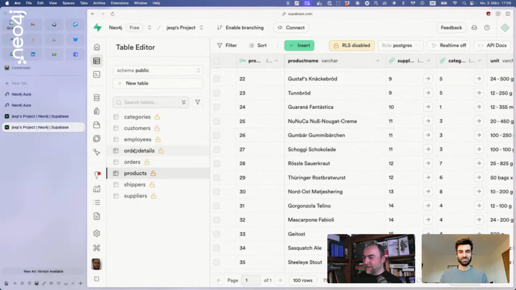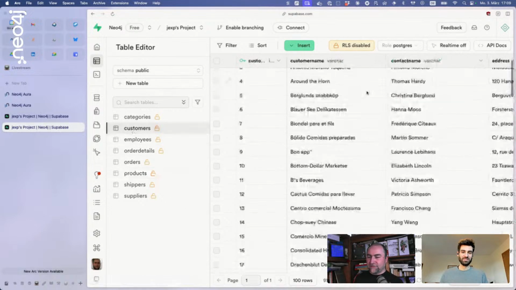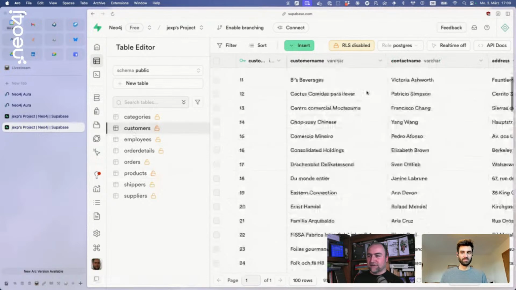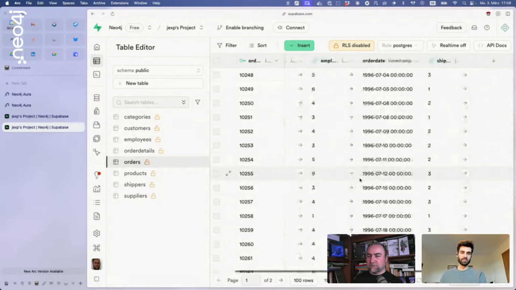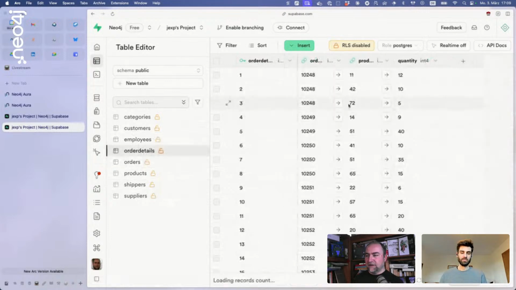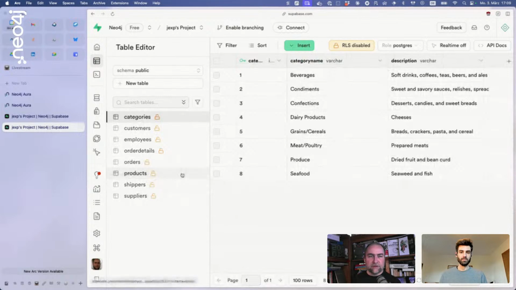Then of course there are customers from lots of different countries and contexts, and these customers order products. So you have the order ID, the customer ID, the employee ID of the employee that sold the product, and the shipper. Then there are order details, which are like line items that map between orders and products, and the quantity of the order is in there as well. And of course other things like categories, shippers, suppliers and so on. So it's the well-known Northwind data set.